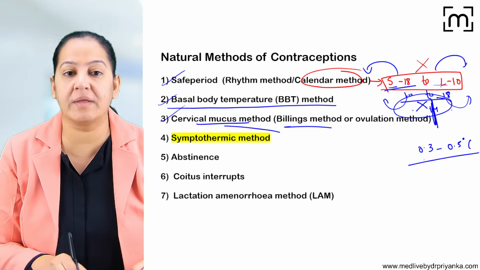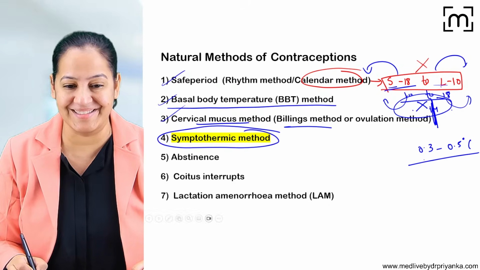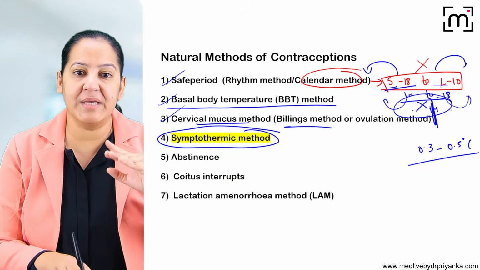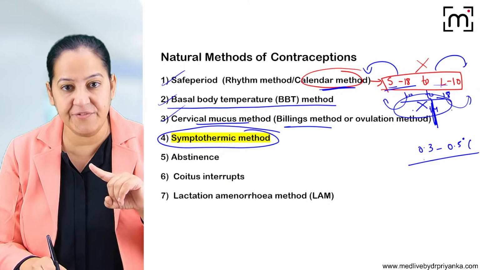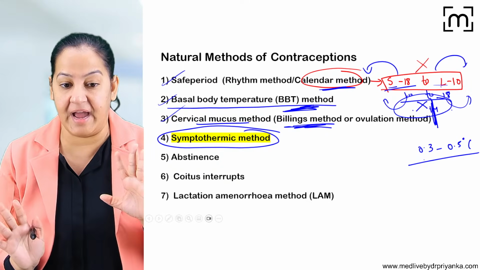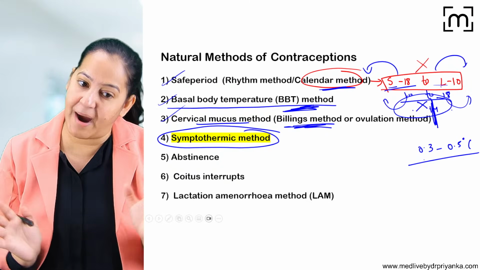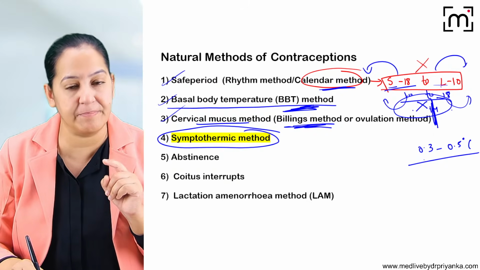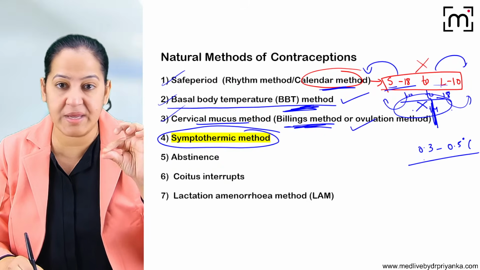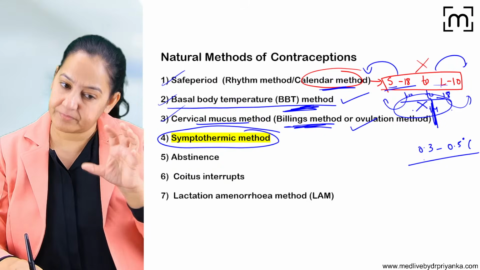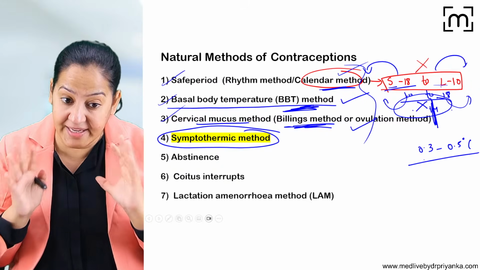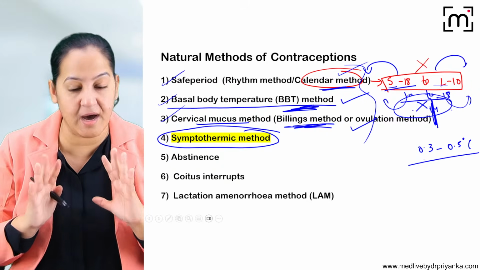Now let's come to the fourth one. The fourth one is the sympathothermic method. That is the combination of the first three. If the couple is using the calendar method individually, or the basal body temperature method individually, or the billing or cervical mucus method individually, the failure rates are very high. But if a couple is willing to combine the three, I mean the day on which the temperature is raised, the day on which the cervical mucus becomes stringy and profuse, and in the calendar also it is the unsafe period, then that is the highest probability that the couple is in the unsafe period.